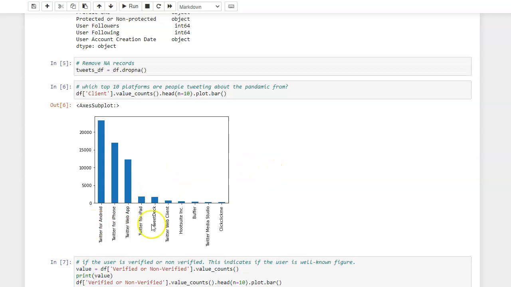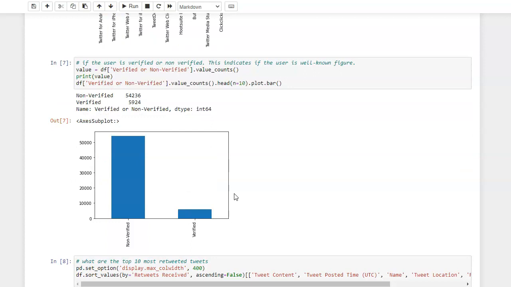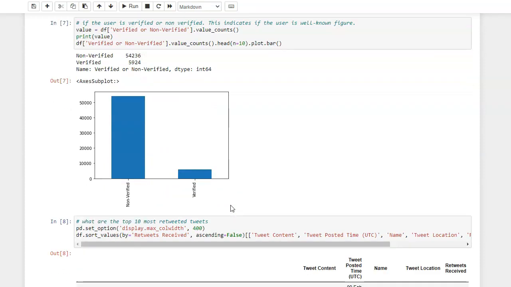Here is a plot of where the data comes from. Not surprisingly, the majority of them are from phones, Android and iPhone, and only less than 30% are from the PC. The non-verified are the majority, around 90%. Only around 10% are verified.